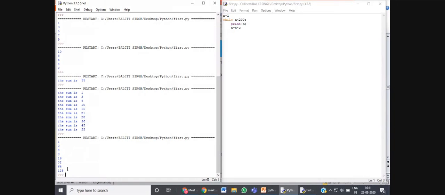Immediately when the value of n becomes more than 200, the loop stops working, and all the values before that were printed. So this is how we work with loops.